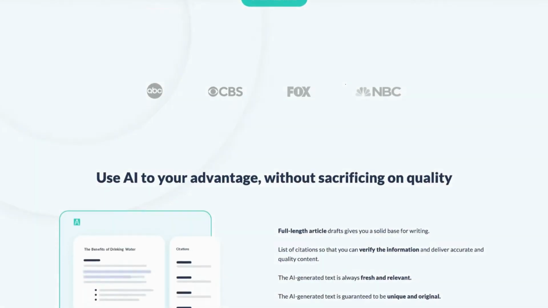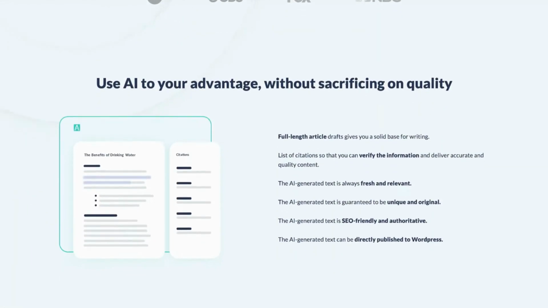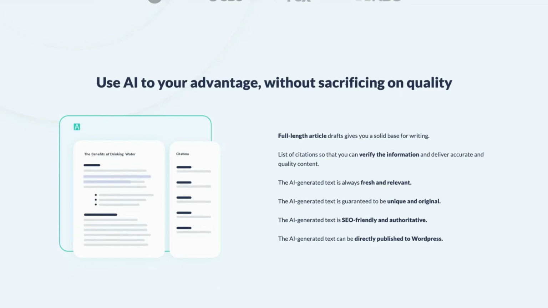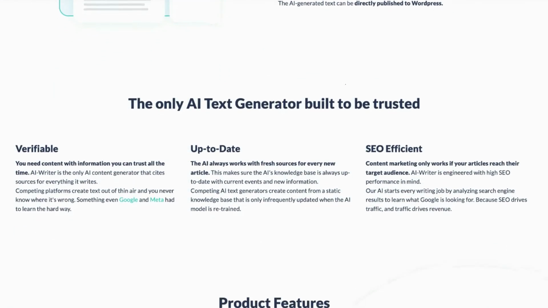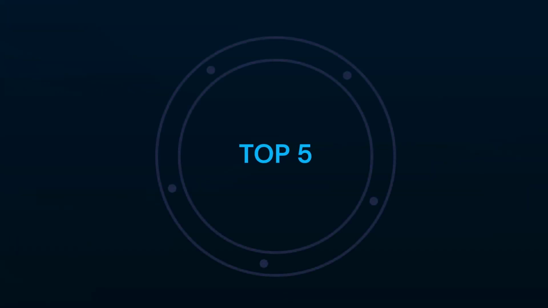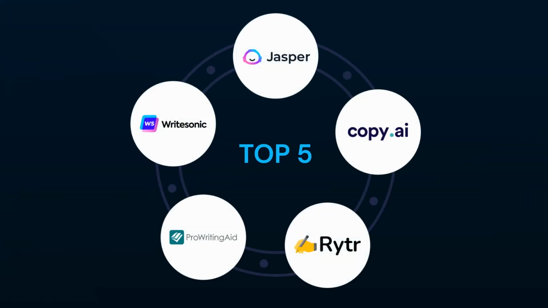Today, we have an exhilarating video in store for you as we explore the best alternatives to AI Rytr. Whether you're an aspiring writer or a seasoned content creator, the top 5 alternatives of AI Rytr, including Writersonic, Jasper, Copy AI, Rytr, and Pro Writing Aid, can unleash your creativity and help you enhance your content creation capabilities. So, what's the wait for? Let's witness the power of these remarkable platforms by starting the video.